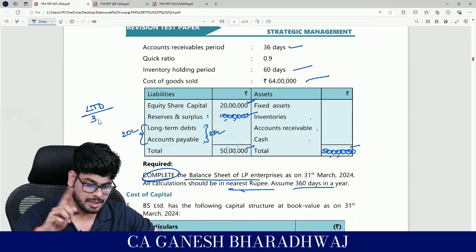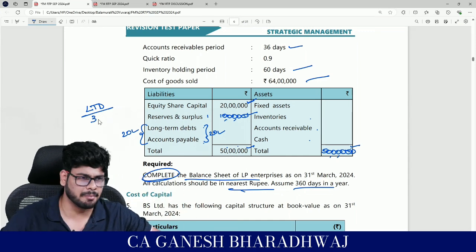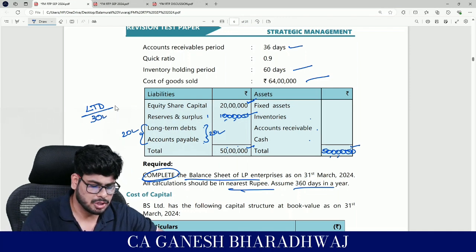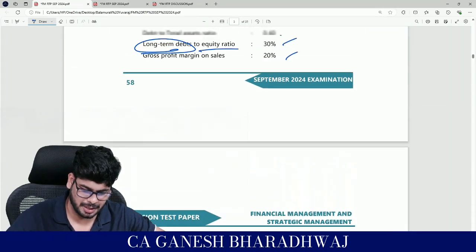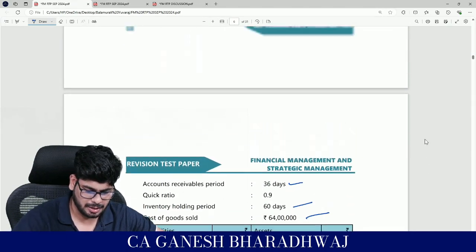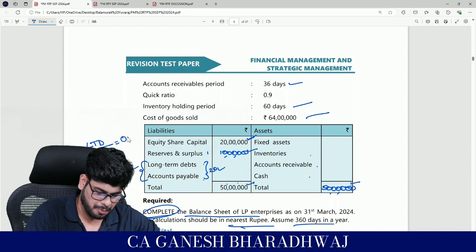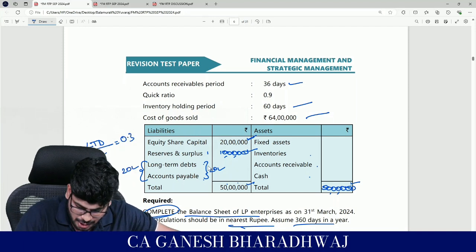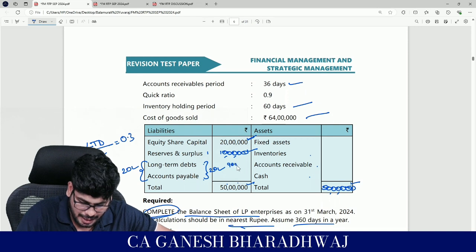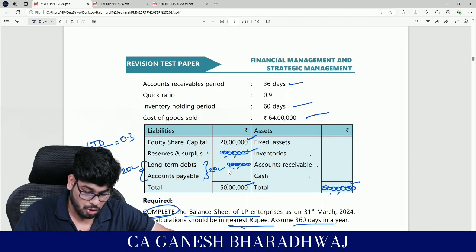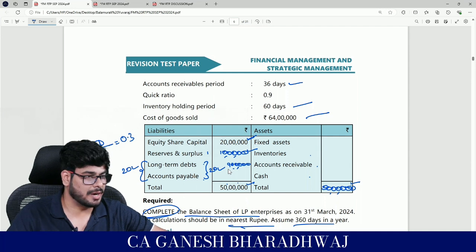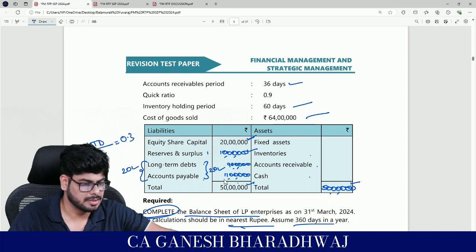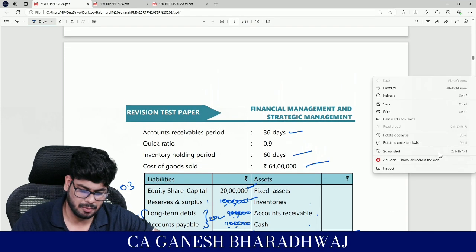Fine. So yes, in this case you can take either, but my opinion is to take both. 30 lakhs is correct. Very good. So tell me guys, this upon this is going to be how much have they given? 0.3. So how much is that? This is going to be 9 lakhs. So now long-term debt is going to be 9 lakhs. Guys, correct? So what's going to be your accounts payable? 20 minus 9 is going to be 11. Done. Liability side sorted. Next, what have they given?